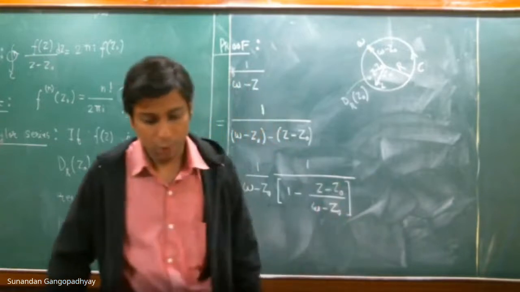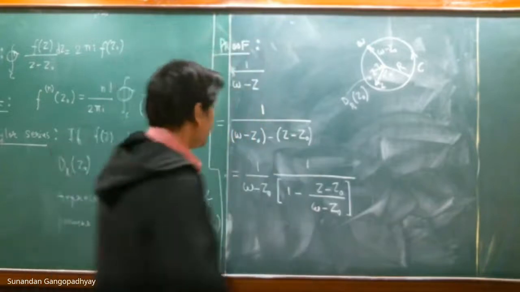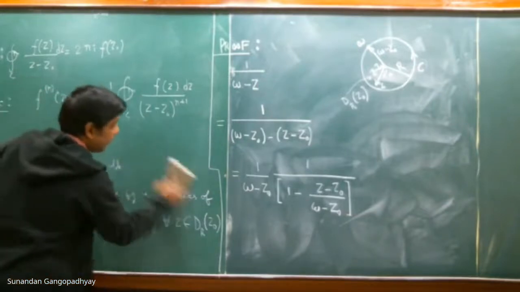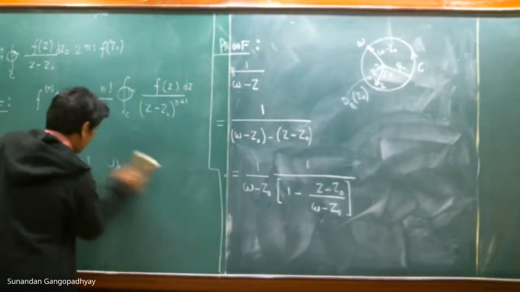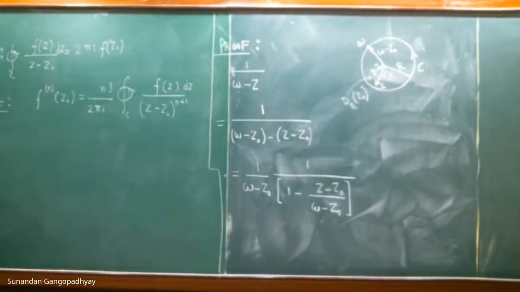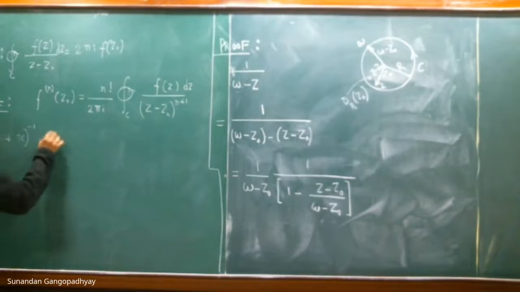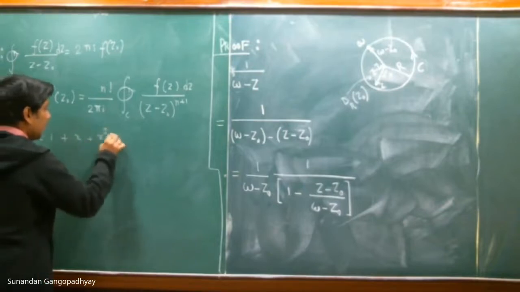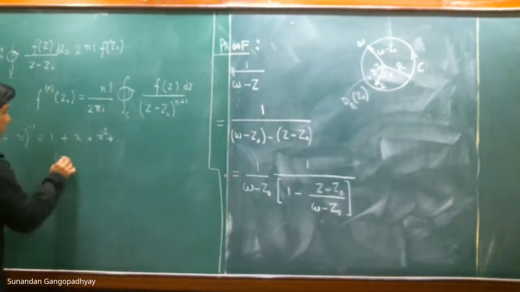Modulus value is less than 1, and therefore you can expand it in a series because you must be knowing this thing in your elementary school algebra that 1 minus x to the power of minus 1 can be expanded as 1 plus x plus x square plus dot dot dot, and this holds for mod x less than 1.